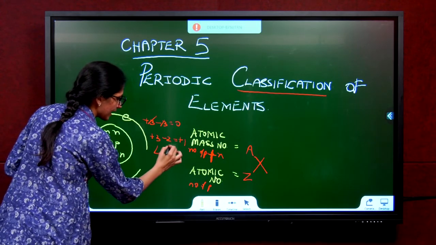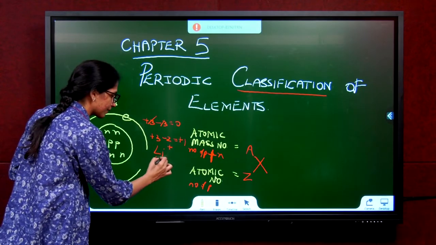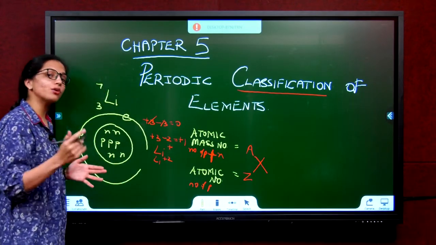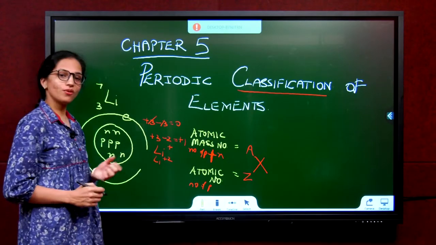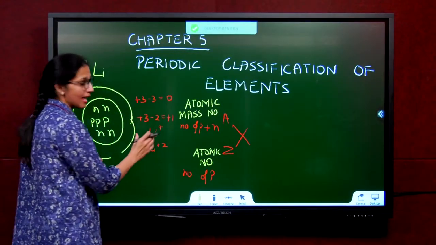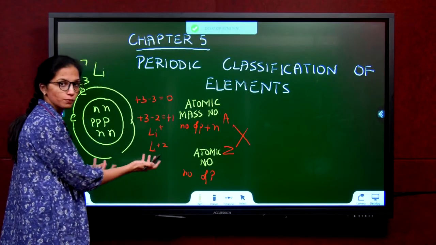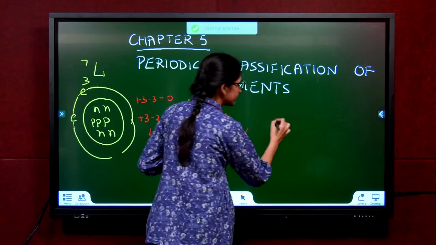So it becomes Li+. Remove one more electron, it becomes Li2+. That means it's telling you I have extra protons. How many? 1 extra proton, 2 extra protons. So these ions, Li+ and Li2+, are called electropositive elements.